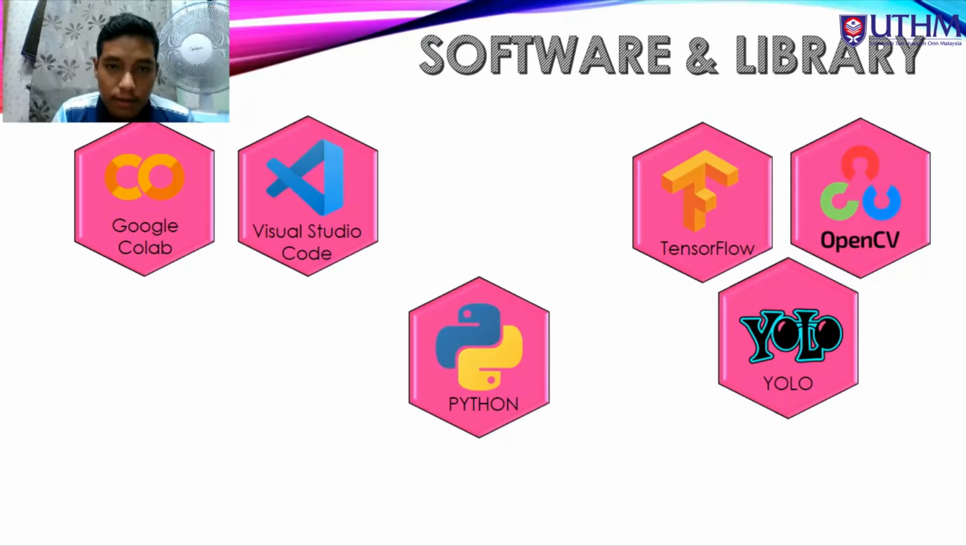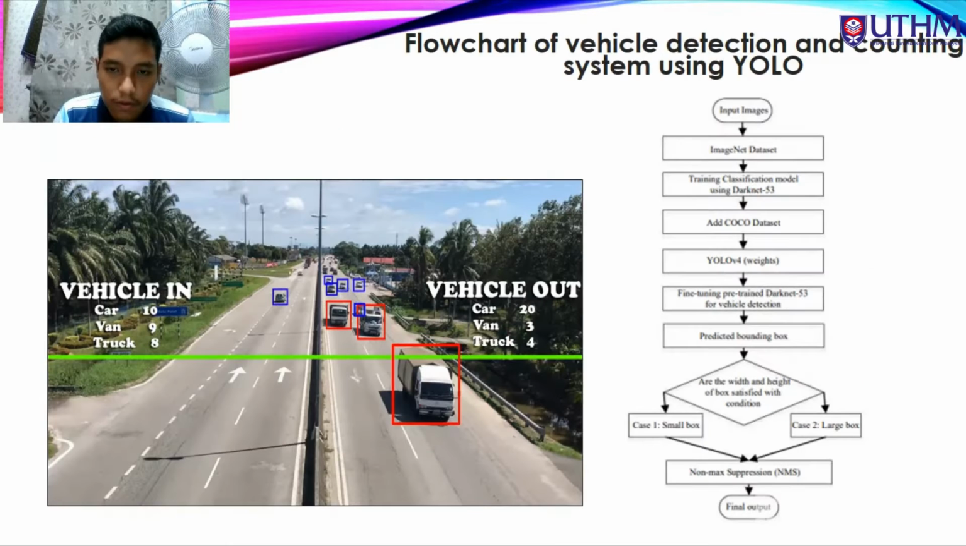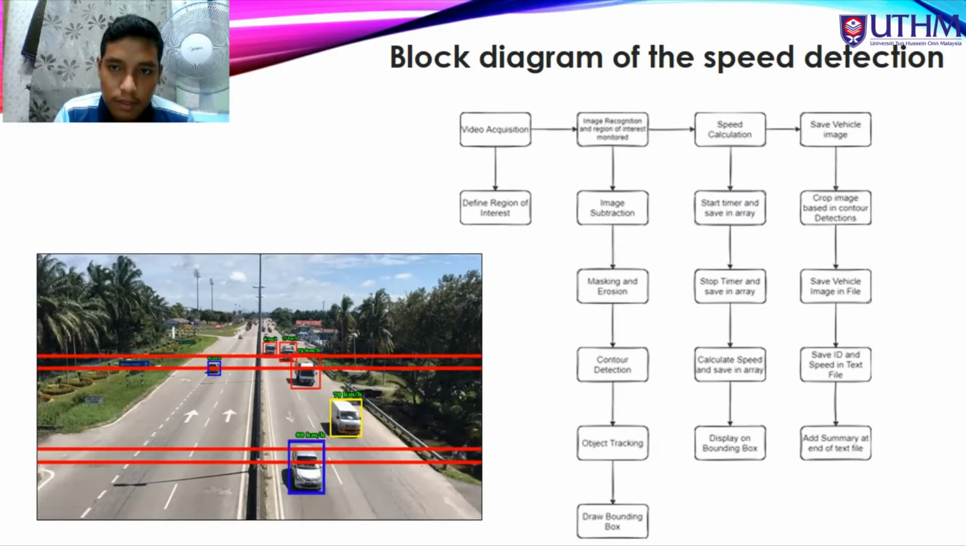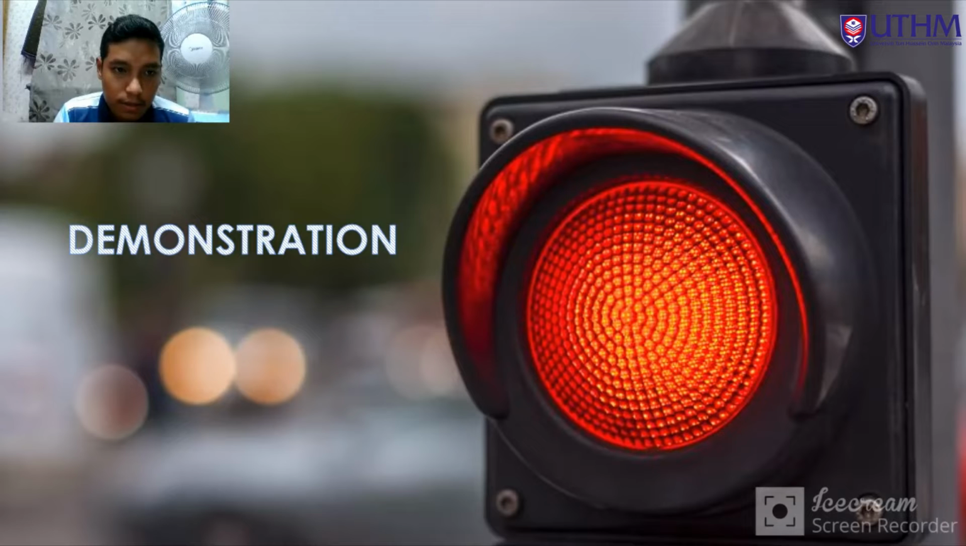And the methodology: we are using software which are Google Colab and Visual Studio. We are using Python as the language, and we are using the libraries TensorFlow and OpenCV, and also we are using YOLO V4. Then there is the flowchart for the vehicle counting, and a block diagram for the vehicle detection. So the demonstration.